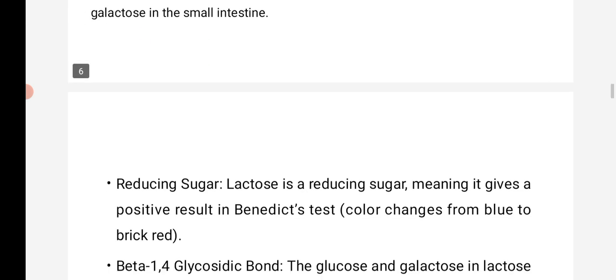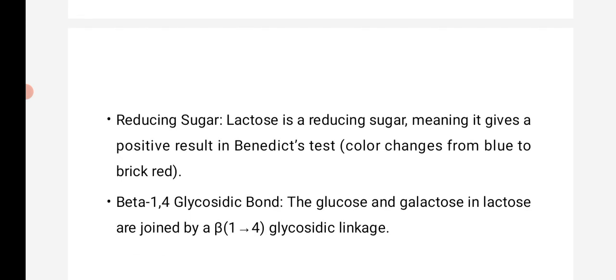Now coming back to reducing sugars. Lactose is a reducing sugar, meaning it gives a positive result in the Benedict test. The color changes from blue to brick red, or sometimes develops into an orange color. Based on the color development, we know whether a reducing sugar is present or not. So lactose gives the result of a color change from blue to brick red, and is called a reducing sugar.